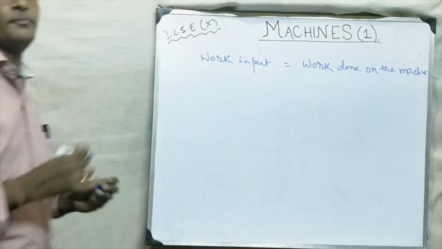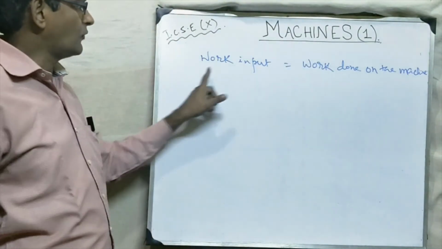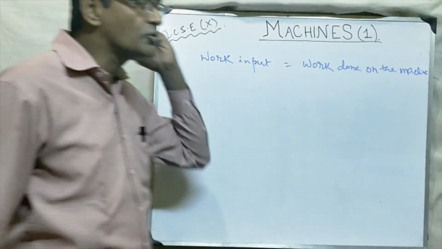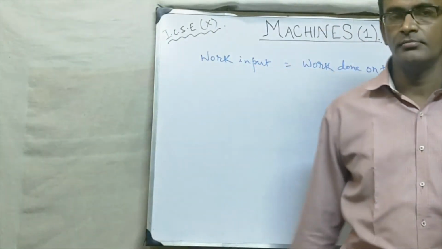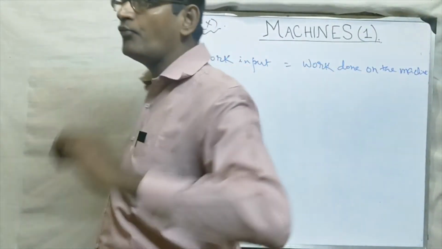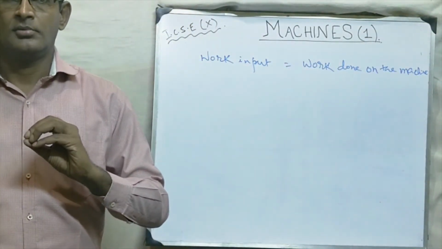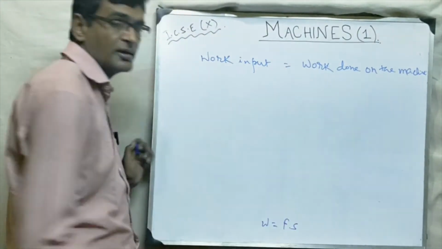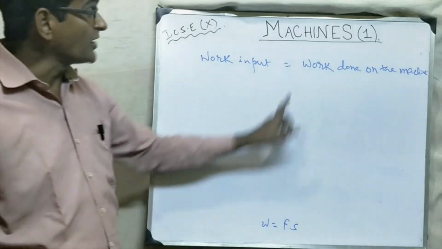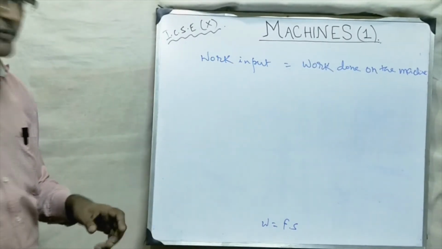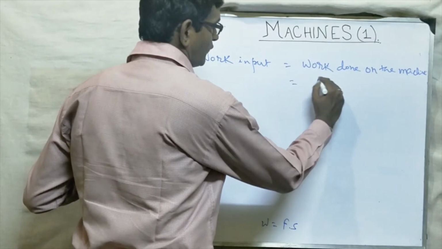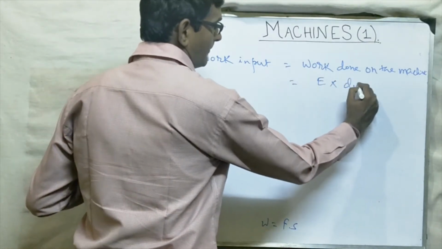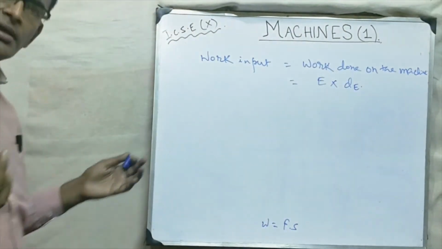Okay, work input. It is the work done on the machine, meaning what you are doing the work on the machine. Now the question is how we can do the work. So in the second chapter we have studied the formula of work is force into displacement. So what force we are applying on the machine? Obviously that is effort. Effort into, and what is the ds? Distance moved by effort. Clear?